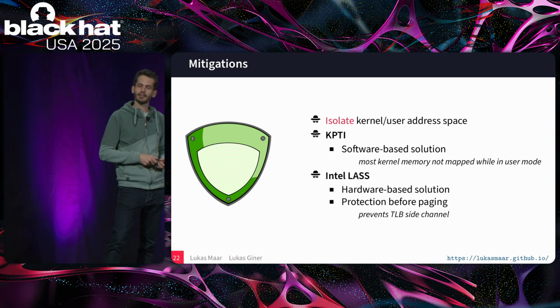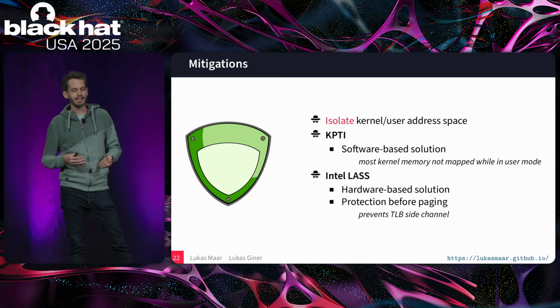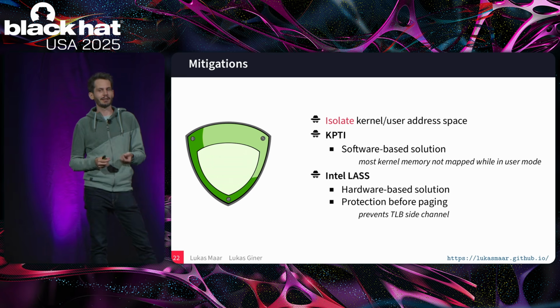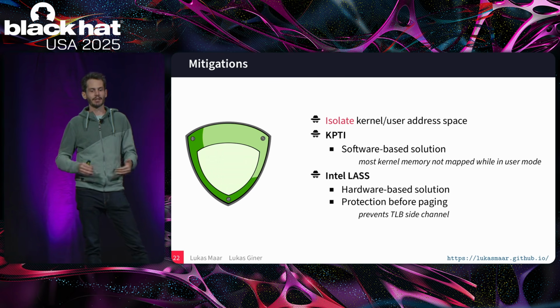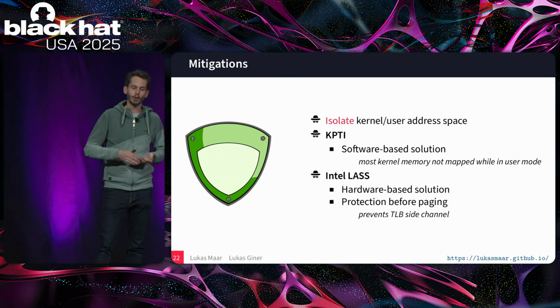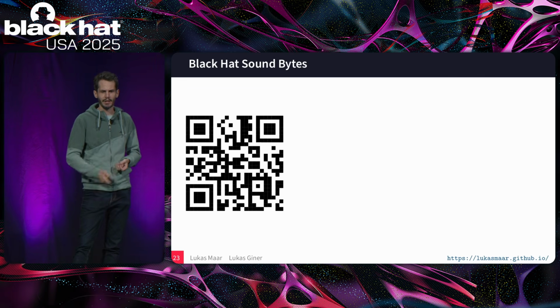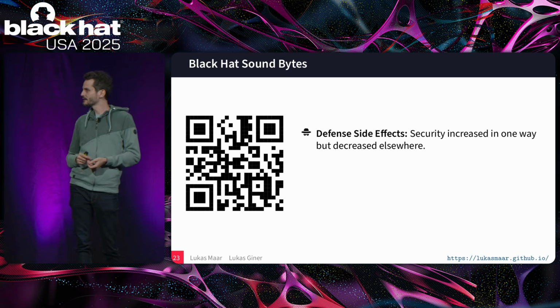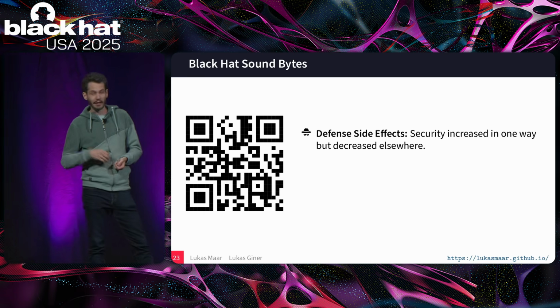A much more interesting solution is a hardware solution, like the new Intel LASS, linear address space separation, that simply looks at the most significant bit of the virtual address and knows that by convention, this is a kernel address, and so it can stop all of these accesses way before they get to the TLB translation stage, and thereby prevent TLB side channels. So to conclude, we've seen that defenses can have unintended side effects that decrease security.